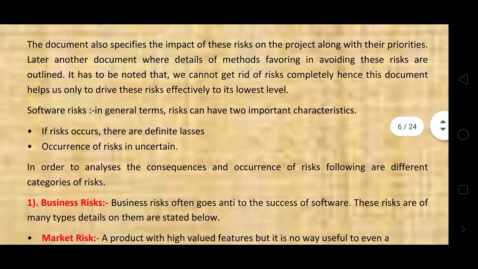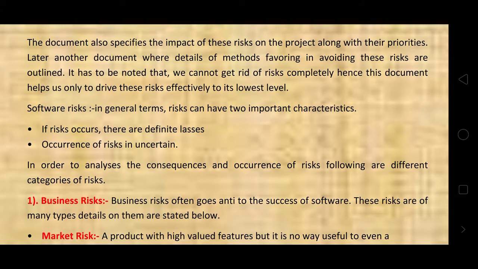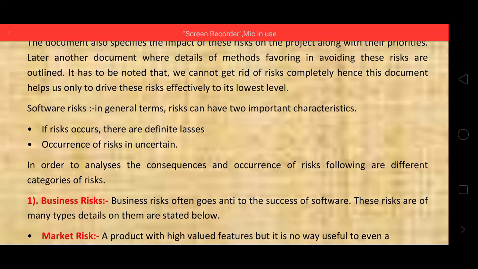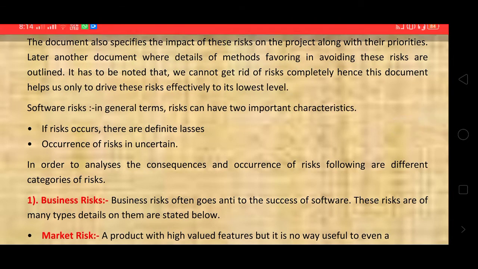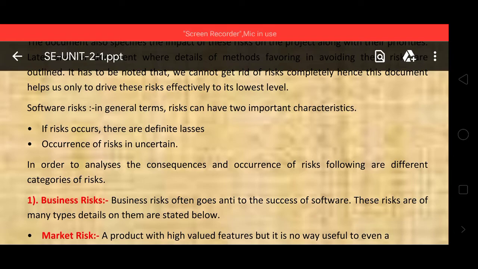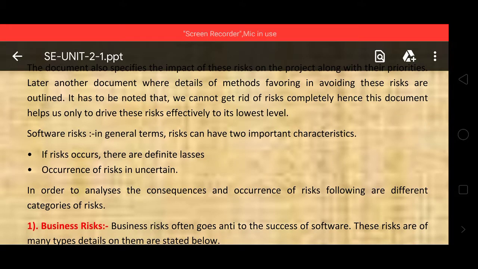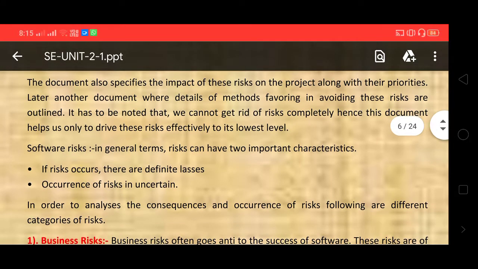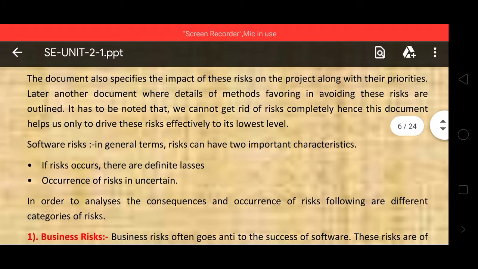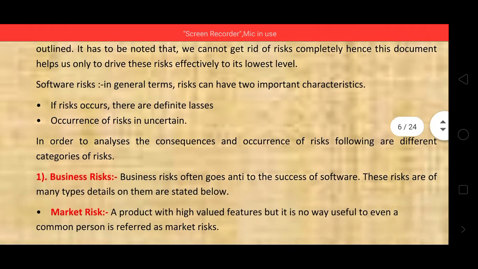Later, another document is prepared in which methods for avoiding these risks are outlined. It has to be noted that we cannot get rid of risk completely. Hence, this document helps us only to drive these risks effectively to their lowest level.